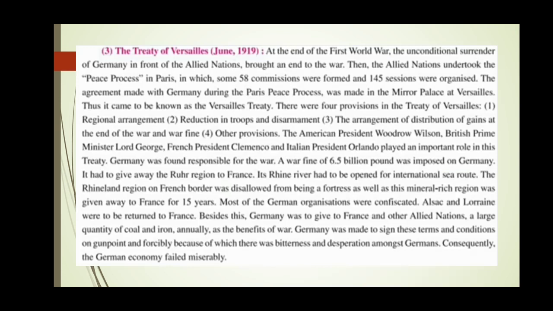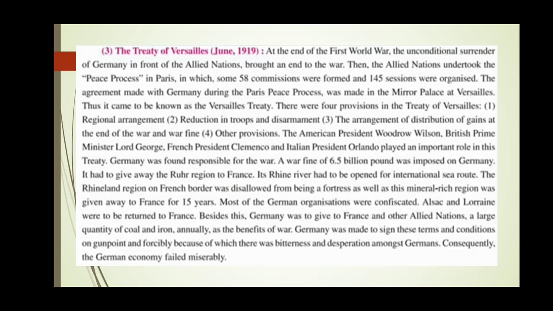A war fine of 6.5 billion pounds was imposed on Germany. So this also can be asked. What was the war fine that was imposed on Germany? That is 6.5 billion pounds. It had to give away the Ruhr region to France. So Germany was supposed to give away its Ruhr region. This Ruhr region belonged to Germany, and Germany was supposed to give it to France.